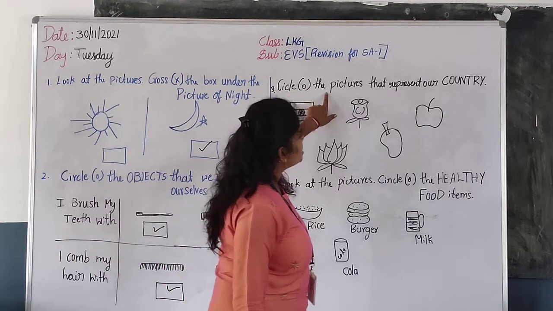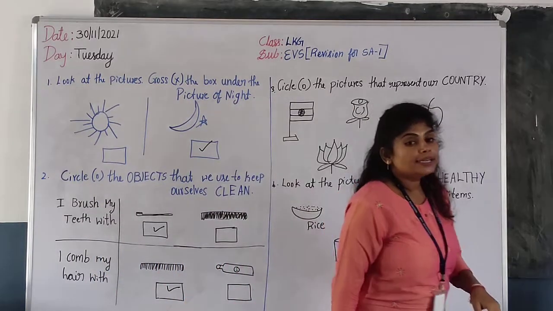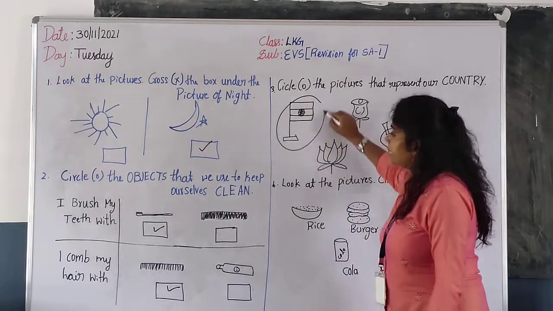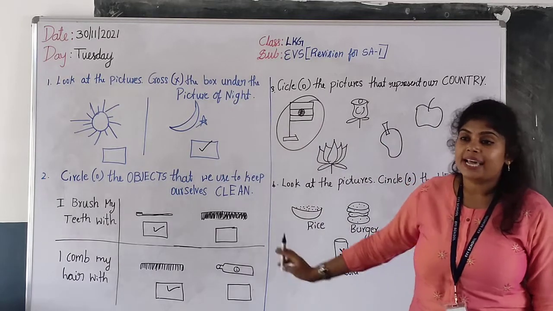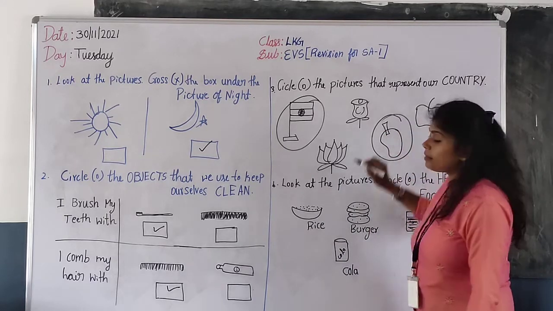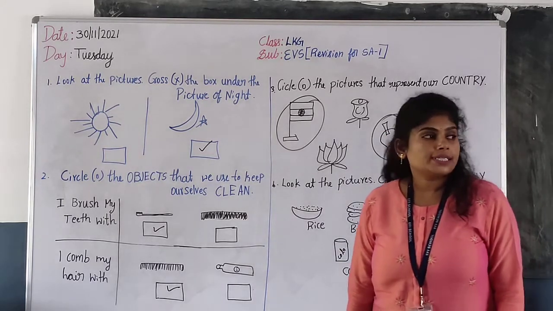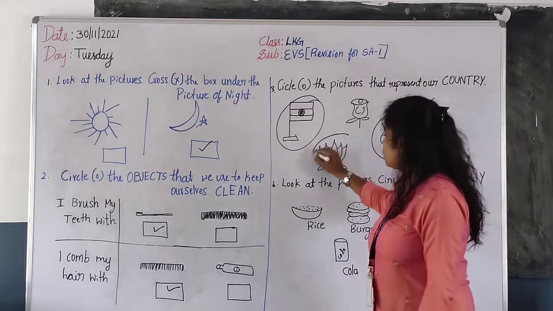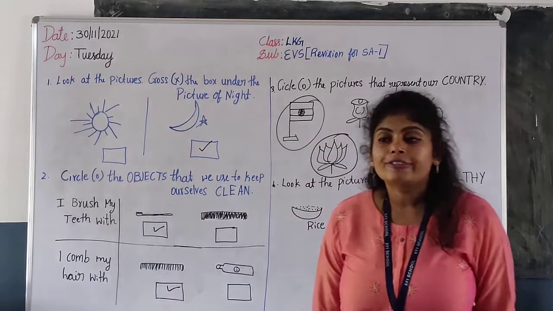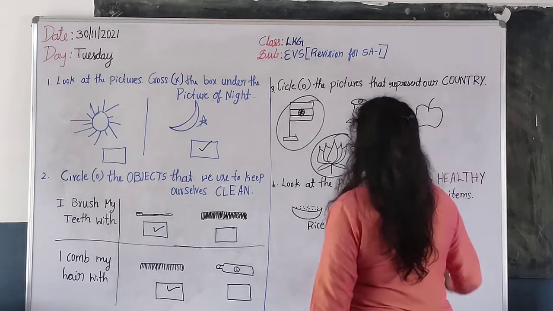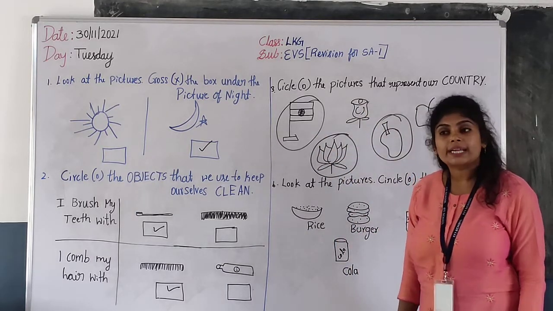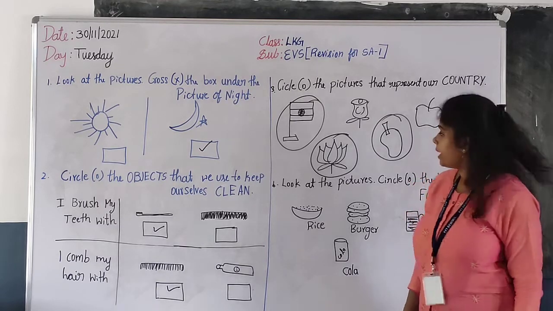Then, circle the pictures that represent our country. Things that represent our country. What is this? Indian national flag. What is this? National flag. Very good. Then mango. It is our national fruit. And the lotus is the national flower of India. Yes, we have to circle the things that represent our country. Which is our country? India is our country.